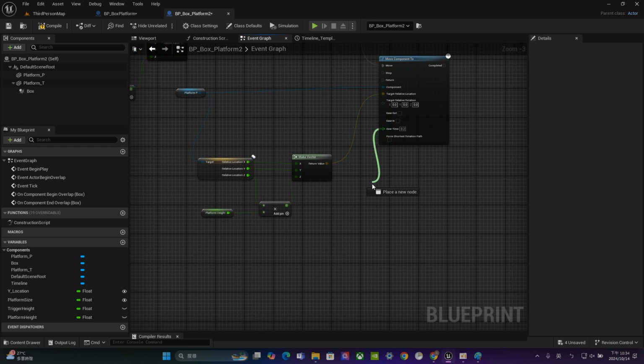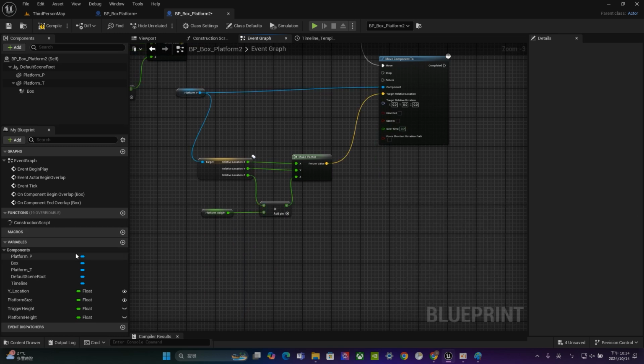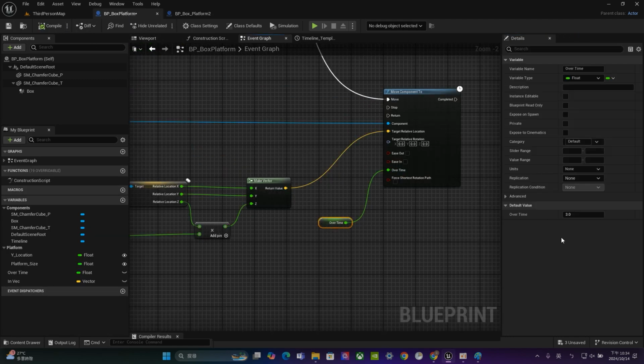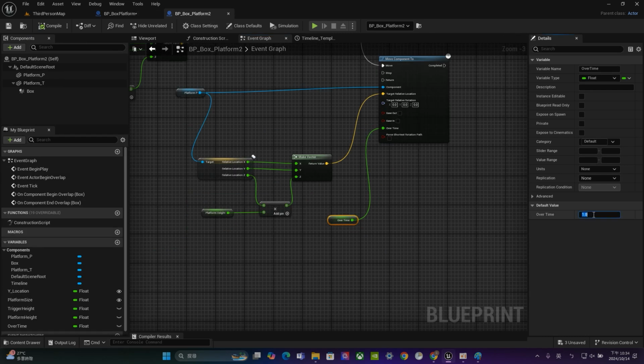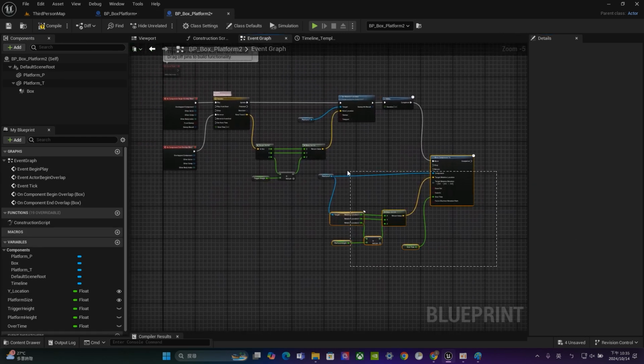And for this one, over time, you can promote that one to variable, or just enter a new variable right here called overtime. Drag them, get overtime, set up right here. Compile and save. Let's type in probably 1. Compile and save. Let's check. Alright, 3 seconds. So for this one, let's set 3 seconds. Okay, so that's the whole view of the entire script.